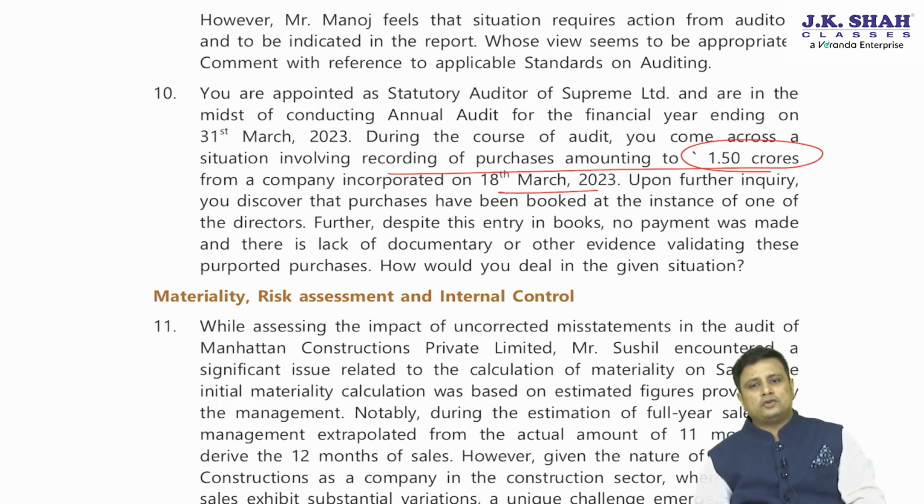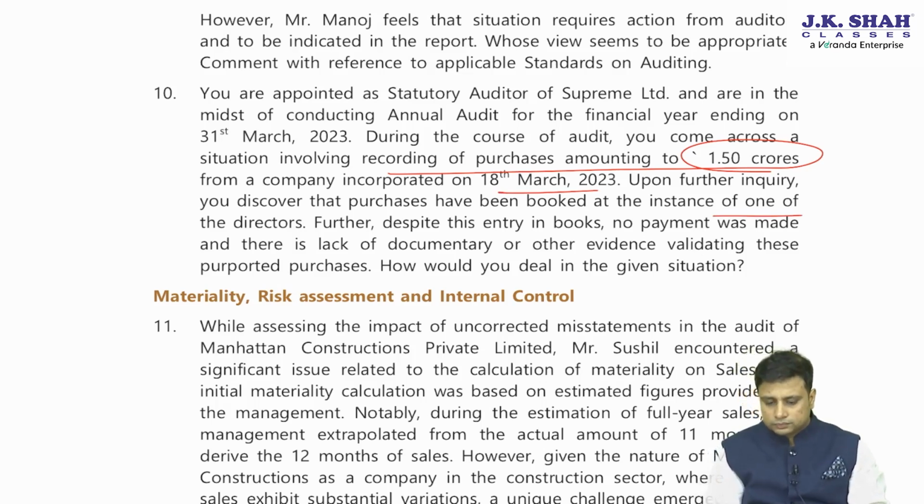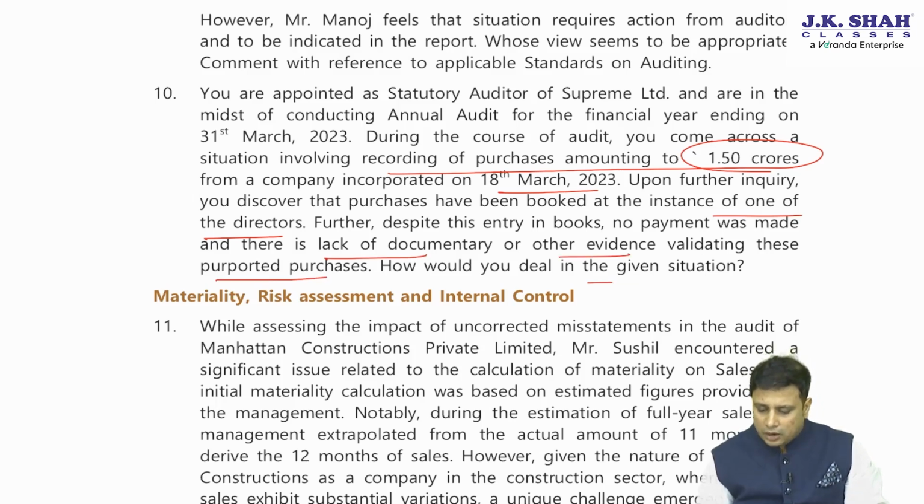Upon further inquiry, you discover that purchases have been booked at the instance of one of the directors. Further, despite these entries in the books, no payment was made and there is lack of documentary or other evidence validating the purported purchases. How would you deal?